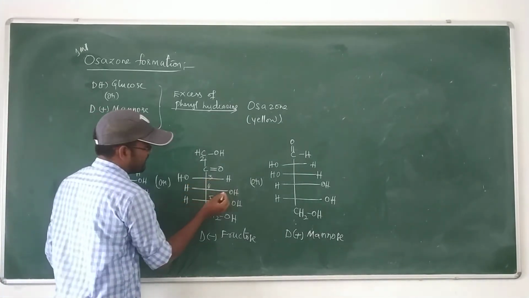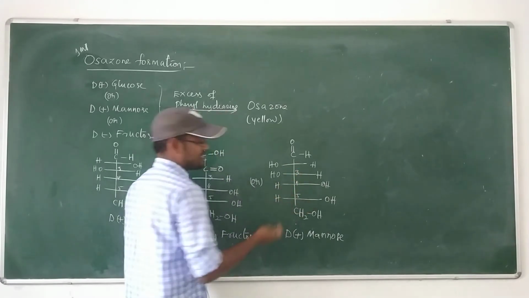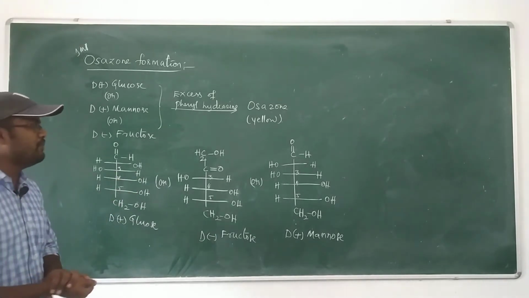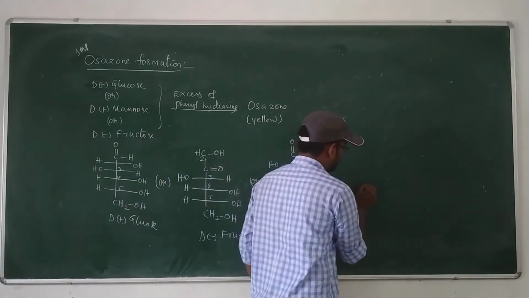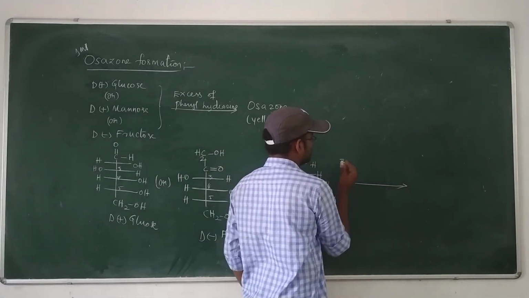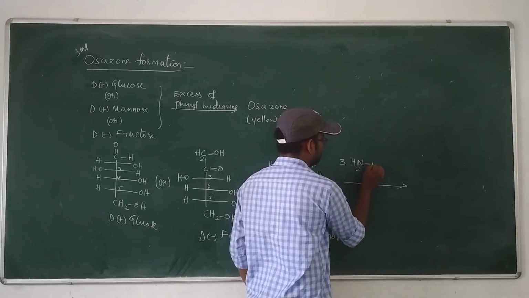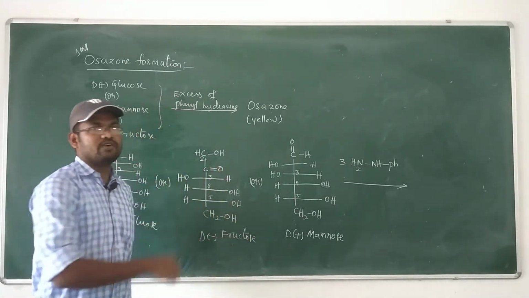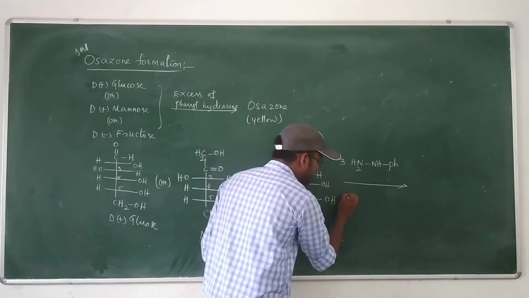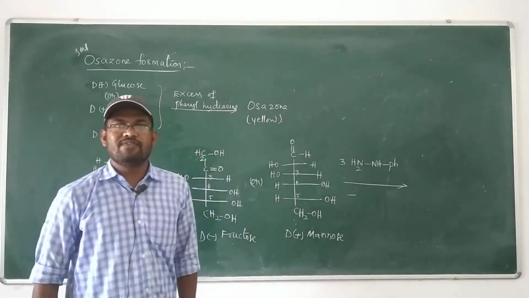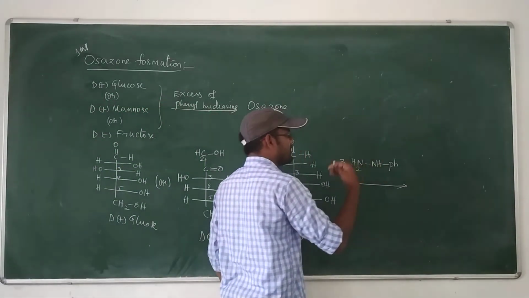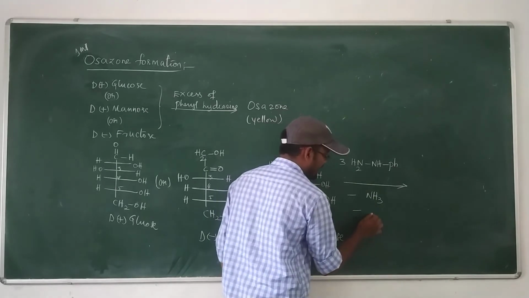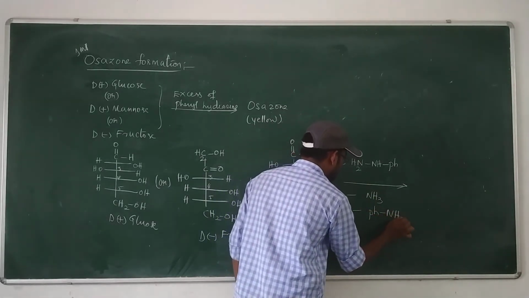C3, C4 and C5 configuration is the same. Since these three compounds have the same configuration, when treated with excess of phenylhydrazine, nothing but 3 moles of phenylhydrazine, NH2, NH and Ph, this is the phenylhydrazine, 1 mole of phenylhydrazine is utilized to oxidize the second carbon atom, and itself undergoes reduction, giving rise to NH3, ammonia, and another one, Ph NH2.